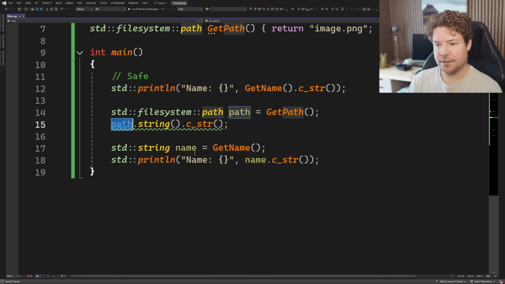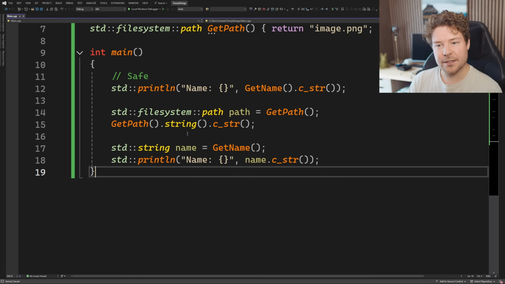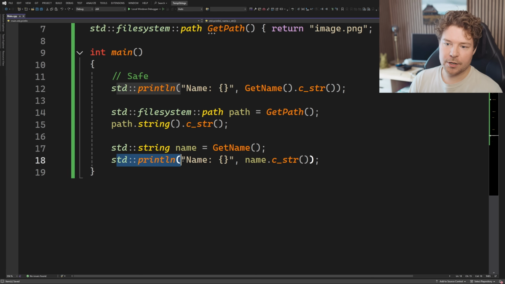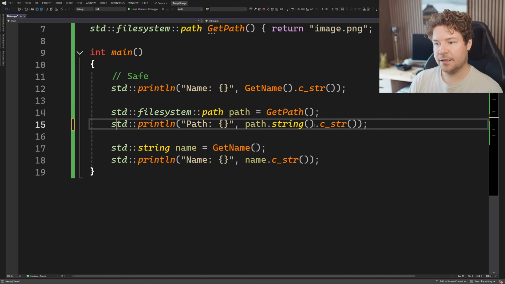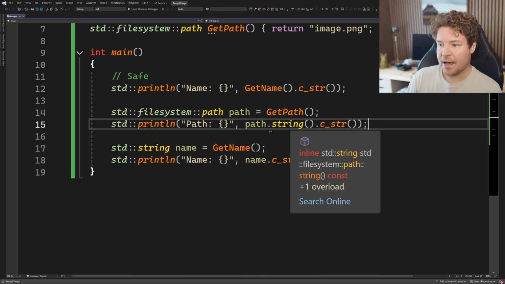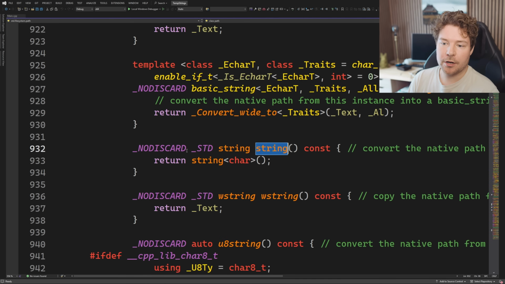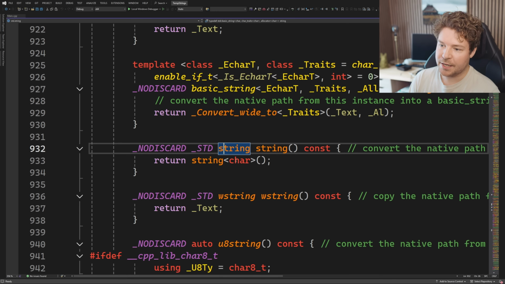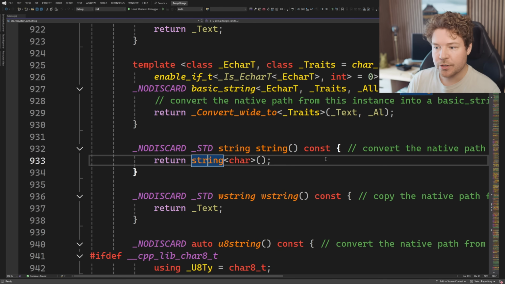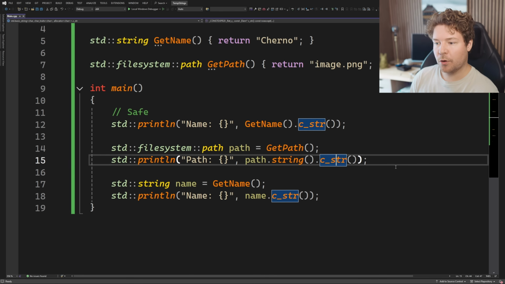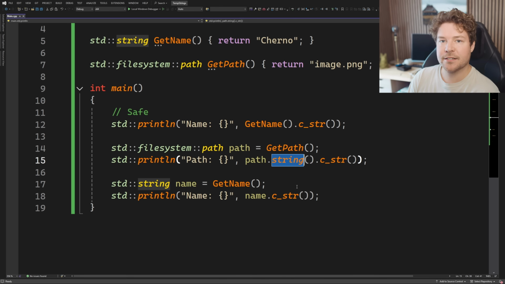And you can see that this can also look crazier if it's like this. So if I had this and I wanted to log it, would something like this be acceptable? Again, if we apply our rules to it, we have a very transient string here, because path.string doesn't return a const string reference or anything. You can see it's actually constructing a new string, and then we're calling .cstring to get the pointer to the char array buffer from within that transient string.